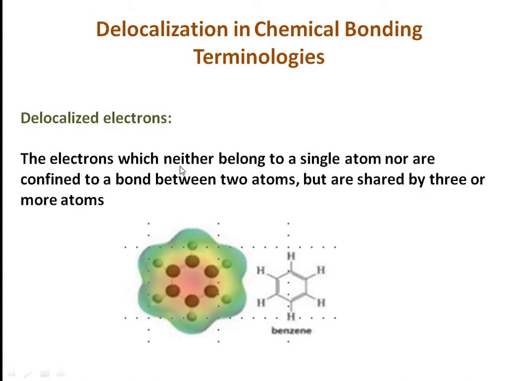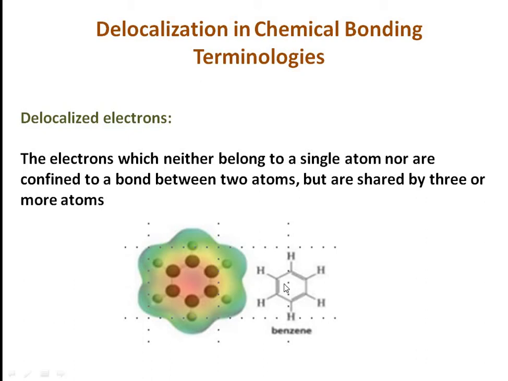The electrons which neither belong to a single atom nor are confined to a bond between 2 atoms but are shared by 3 or more atoms are known as delocalized electrons. So all these pi linkages present in conjugation must have delocalized electrons.